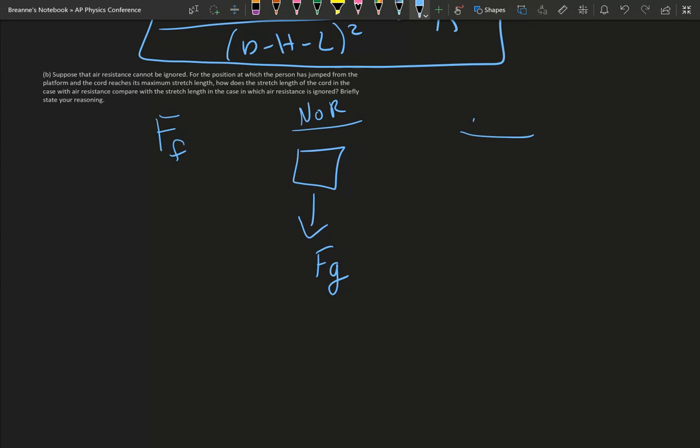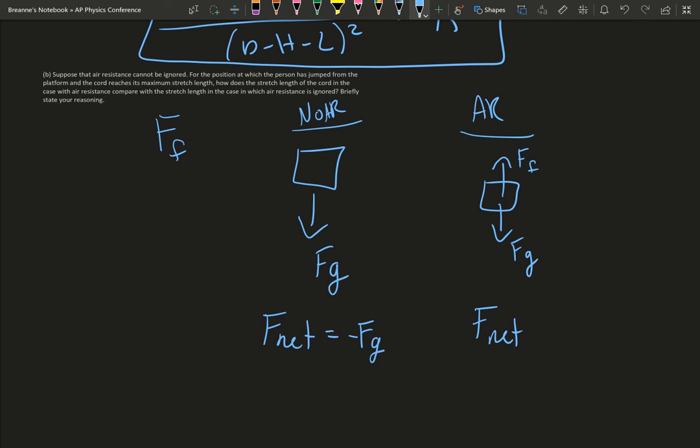Now if we're doing it with air resistance, we have to take that upwards frictional force into consideration. In the first case, your net force is just negative force of gravity. But now our net force is force of friction minus our force of gravity. So we have to add that force of friction into the mix.